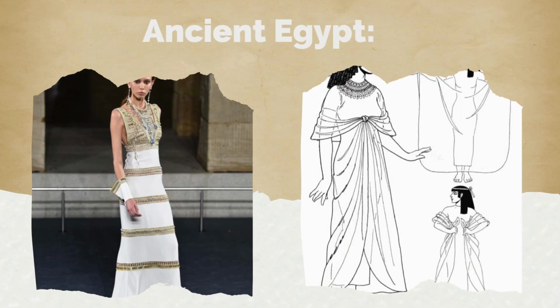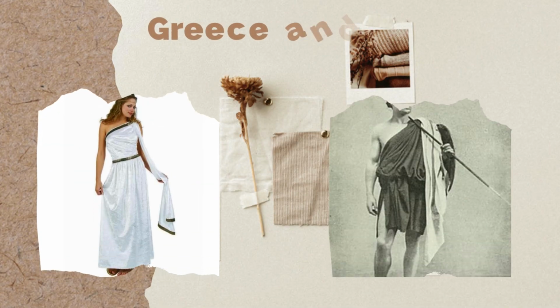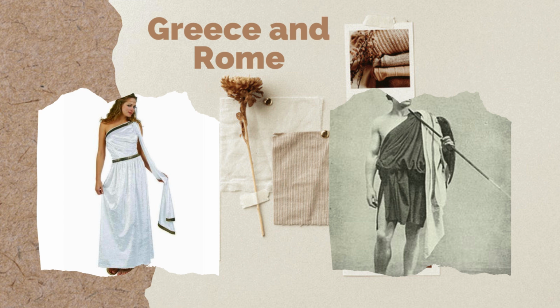Ancient Egypt. Clothing was simple and practical, made of linen. Pharaohs and the nobility wore more elaborate outfits and jewellery. Greece and Rome. Garments were mainly tunics and togas, symbolising social status. Simplicity and elegance were key.